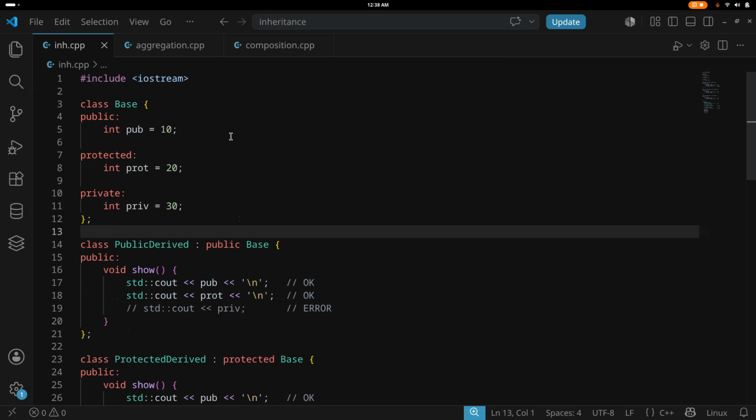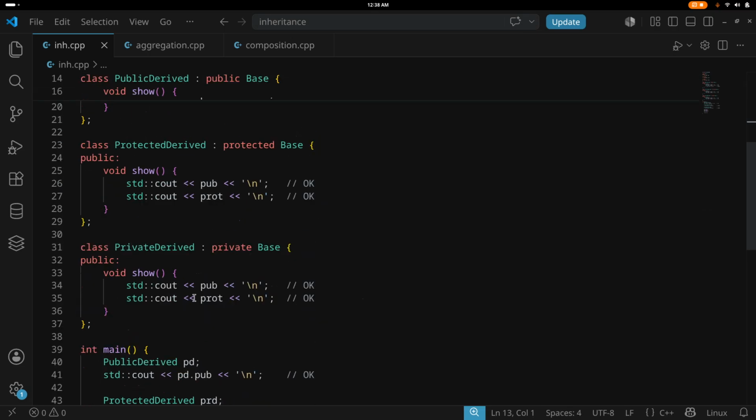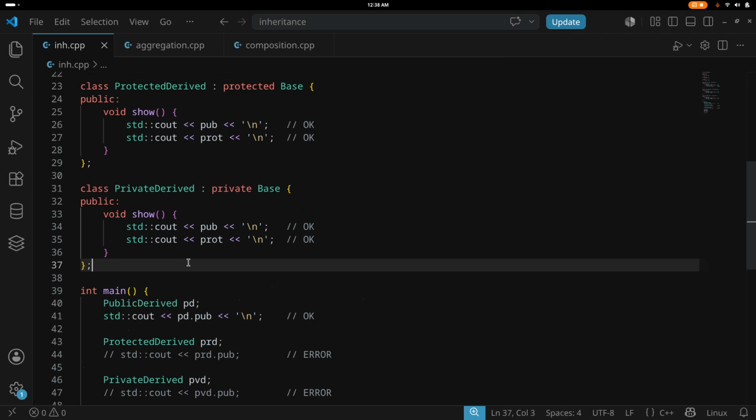and in the next video we will learn more about inheritance, virtual functions and all. And one thing I forgot, the third level I have shown here. I will remember it in the next video.